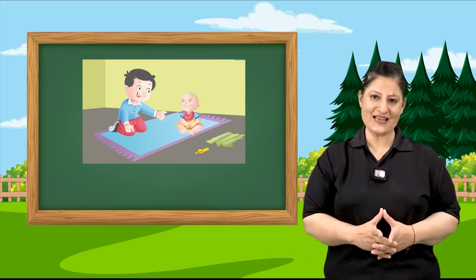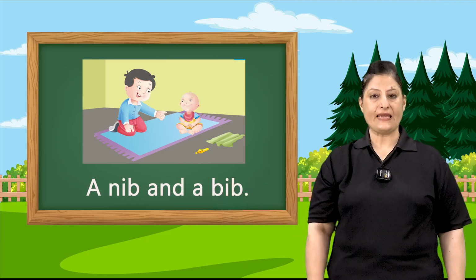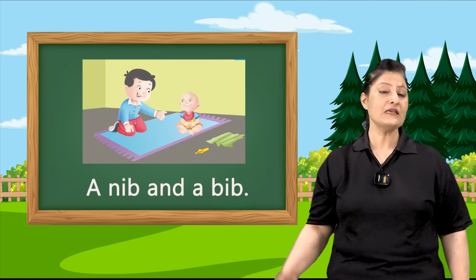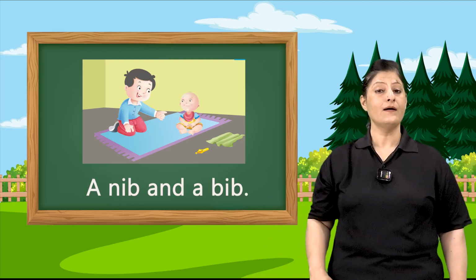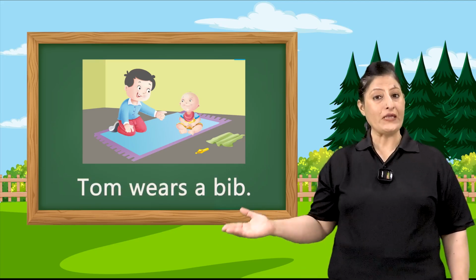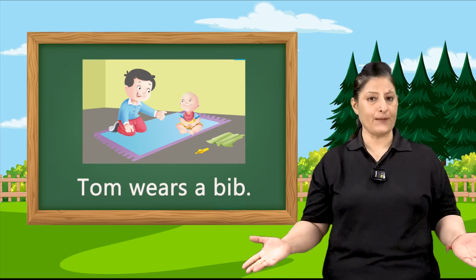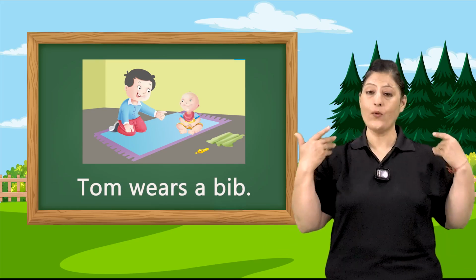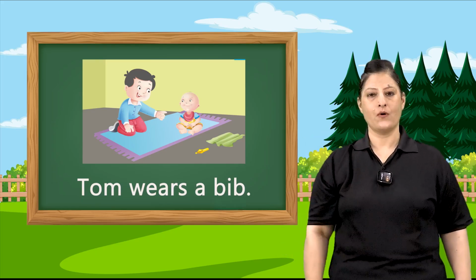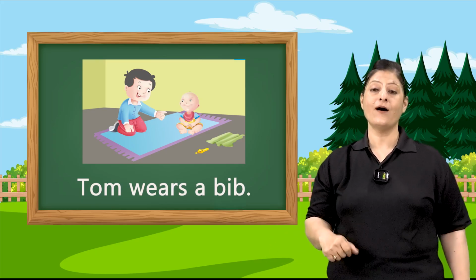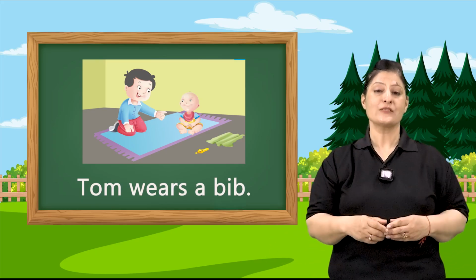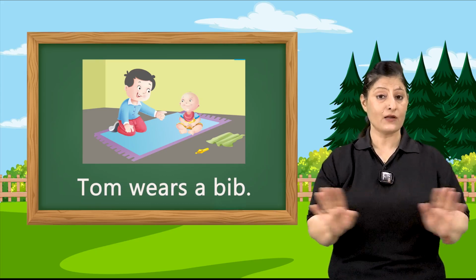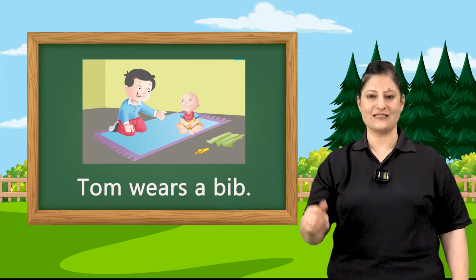So let's read the sentences. The first sentence is a nib and a bib. Let's read a nib and a bib. Tom wears a bib. Who wears a bib? Tom. What does Tom wear? A bib. Bib, what is a bib? Small children wear them around their neck so that their clothes don't get dirty.